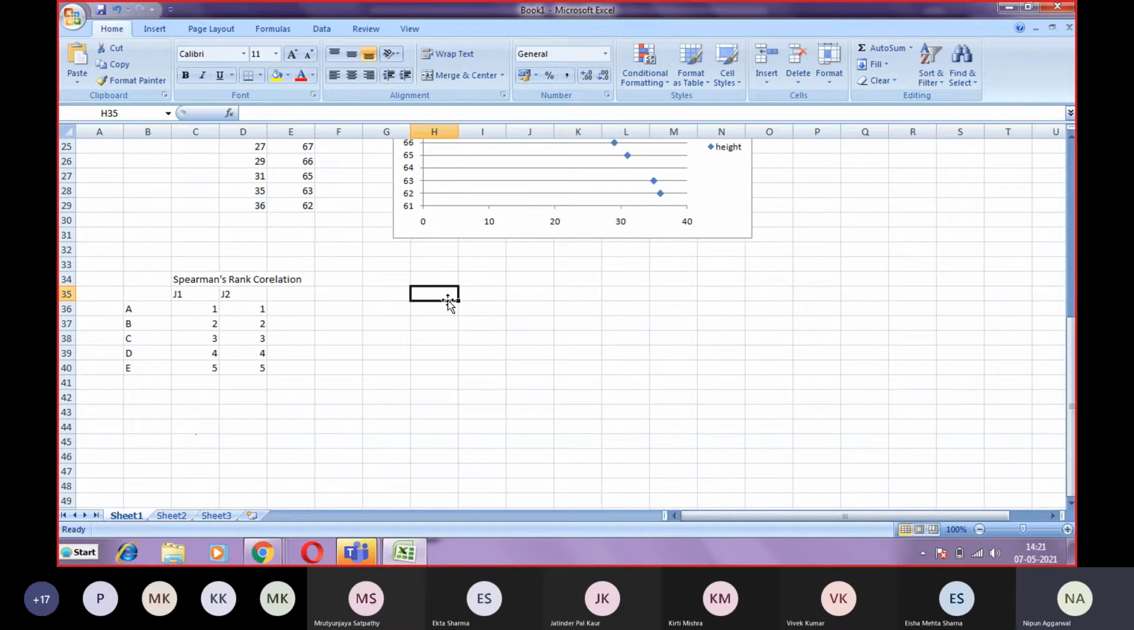Fine. So in this particular example, if we see our example, all the values of judge 1 and judge 2 coincide with each other. So that means both the judges have a higher correlation. So it is a higher positive correlation, you can say. So the result is a higher positive correlation.